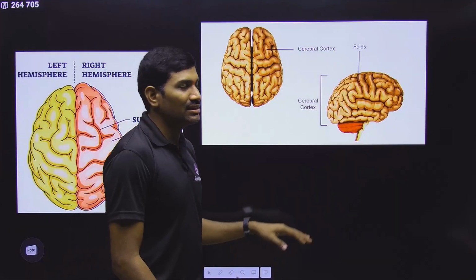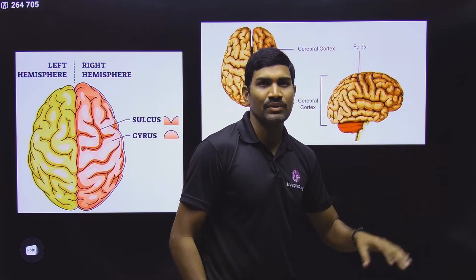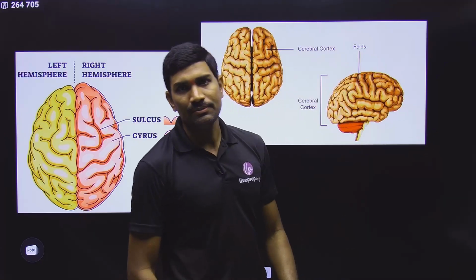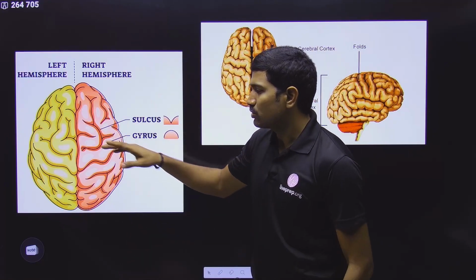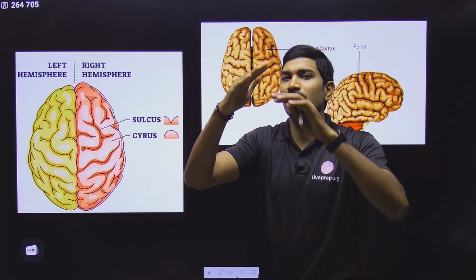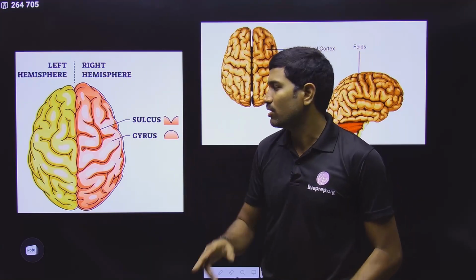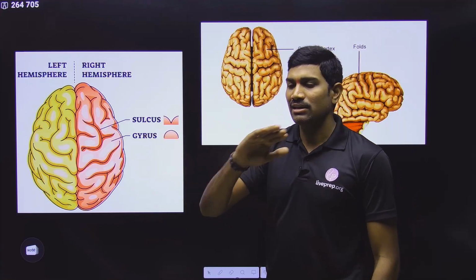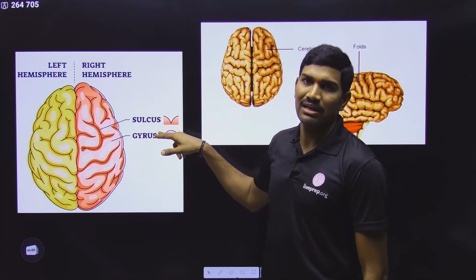Next, they are saying that in the brain there are many folds. The cerebral cortex has many folds. When we talk about the folds, the elevated portions are called gyri; the plural is gyri, the singular is gyrus. The depressions are called sulcus, or sulci.